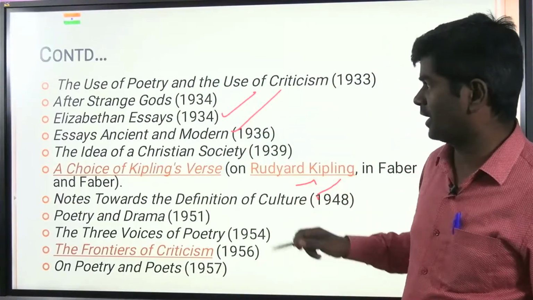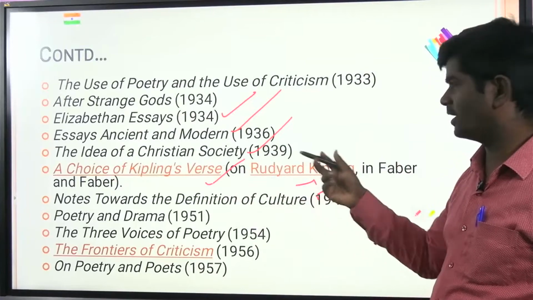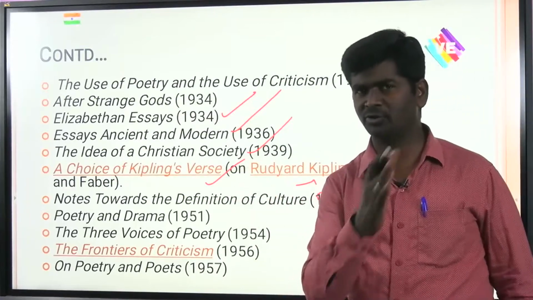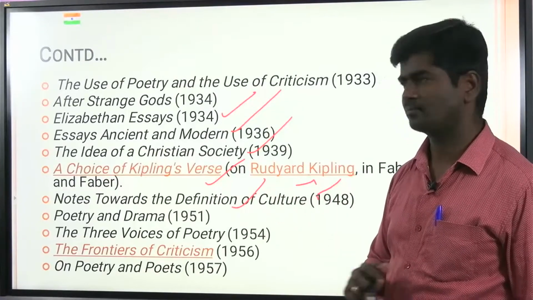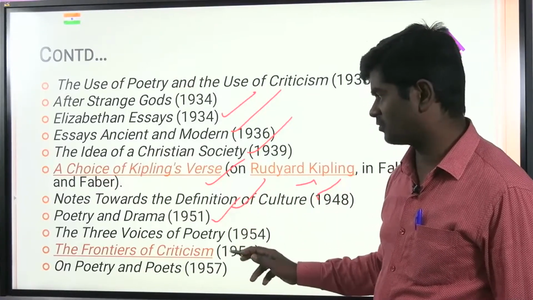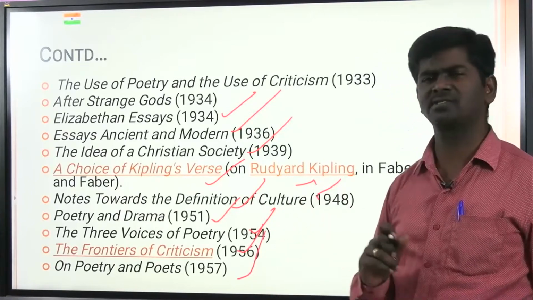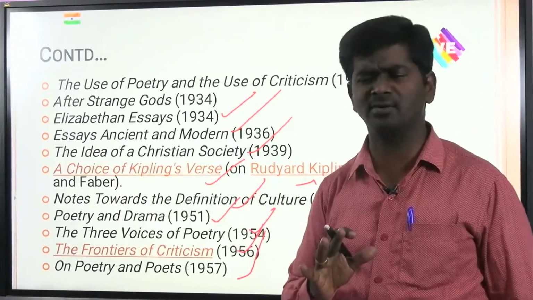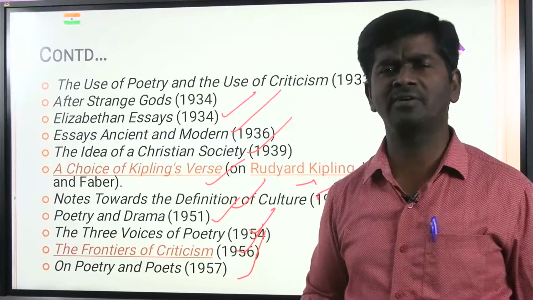Essays Ancient and Modern, The Idea of a Christian Society, The Choice of Kipling's Verse, Rudyard Kipling, the popular writer, the first English Nobel laureate in 1907. Notes Towards the Definition of Culture, Poetry and Drama, Three Voices of Poetry, The Frontiers of Criticism, On Poetry and Poets. All his essays are critical essays, where he introduced a number of literary techniques.